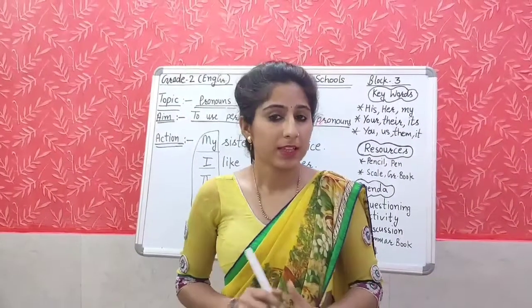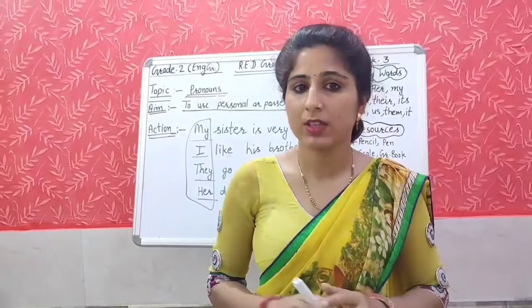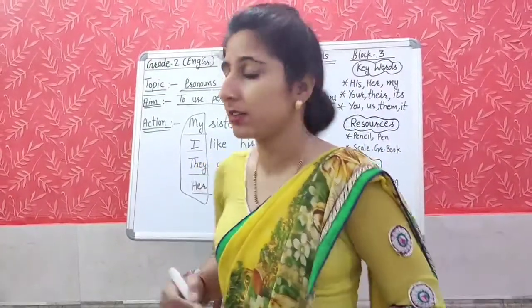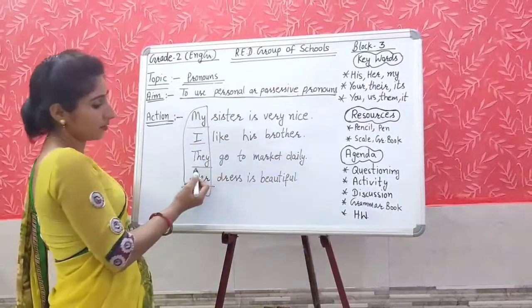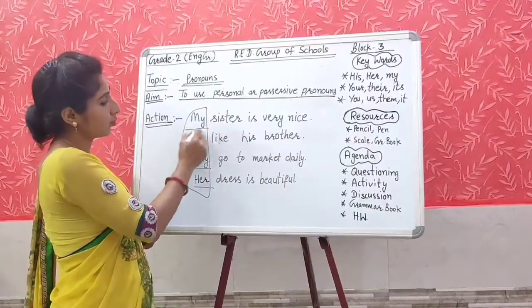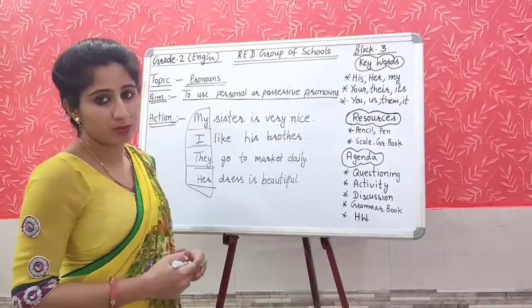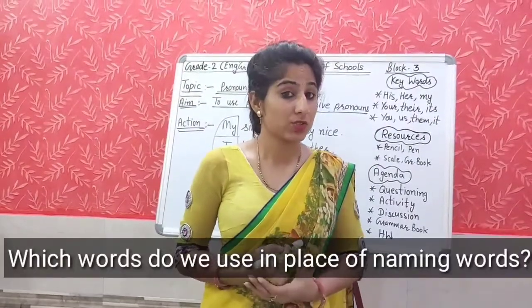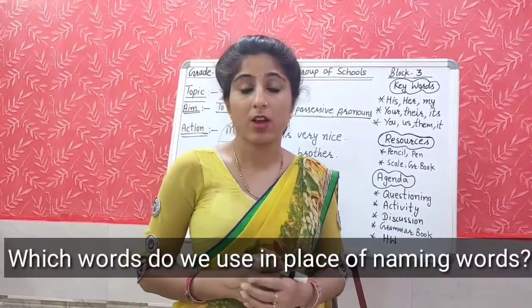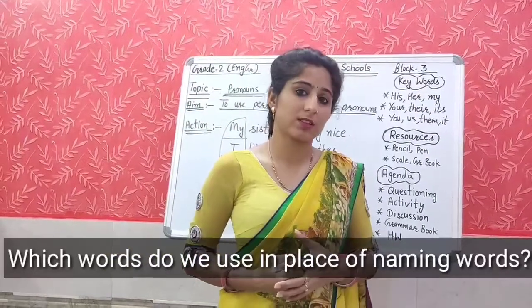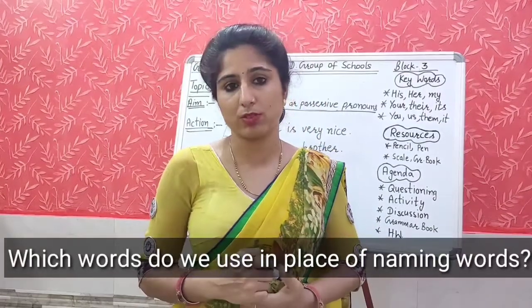My next question is, which words do we use in place of naming words? As I told you, like my, I, they, her. We have used these words, and these are the pronouns. My next question is, how do we use these words in a sentence? हमने इन वर्ड्स को कैसे यूज किया सेंटेंसेस में? हमें उनको कहाँ और कैसे यूज करना है? How do we use these words?